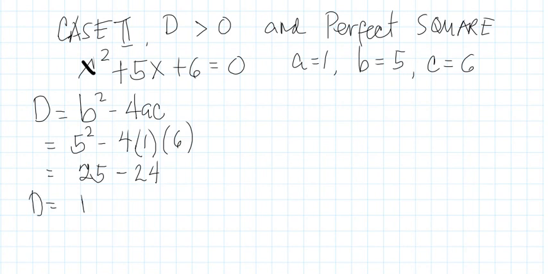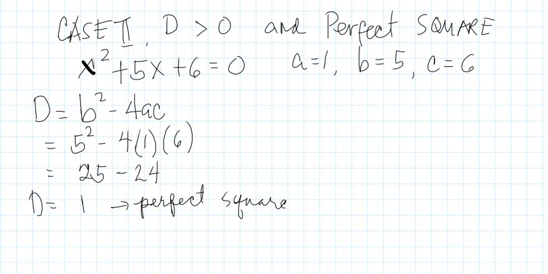So therefore, 1 is a perfect square because the square root of 1 is equal to 1. So the discriminant is greater than 0 and the value is 1, and 1 is a perfect square. And how do we describe the roots?